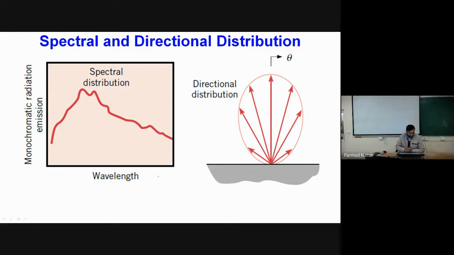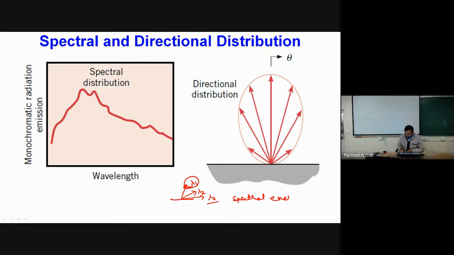The meaning of spectral distribution is that if from a surface one radiation leaves with wavelength lambda 1, another with wavelength lambda 2, and a third with wavelength lambda 3, each radiation will carry a different amount of energy. The energy carried by individual wavelengths is different, so we call that energy spectrum spectral energy.